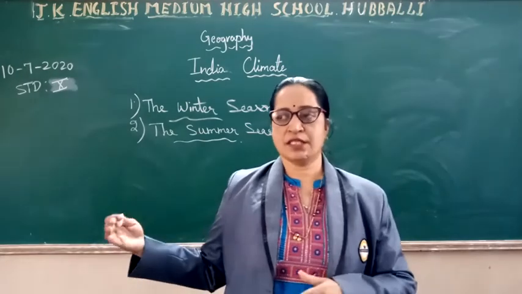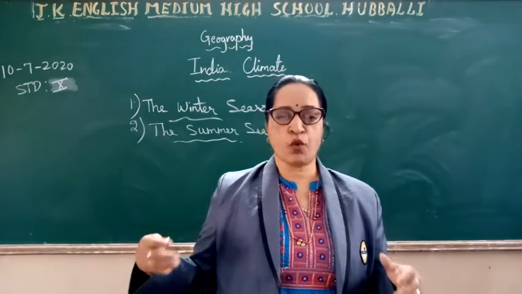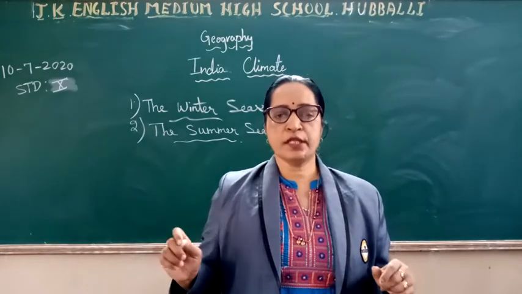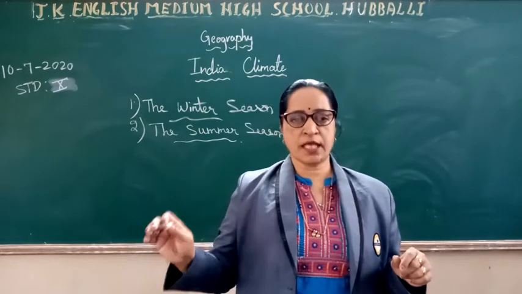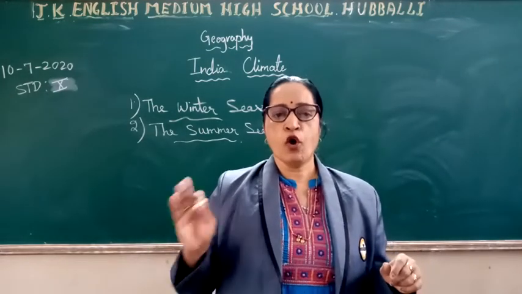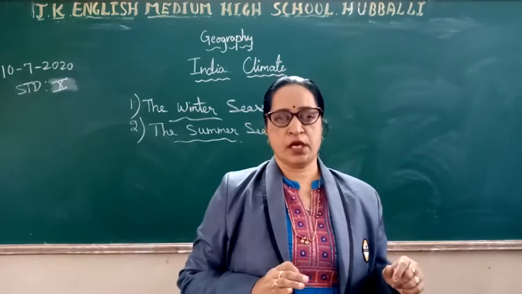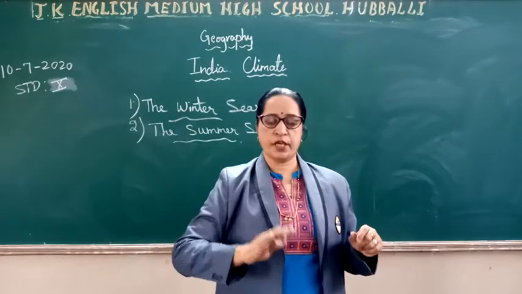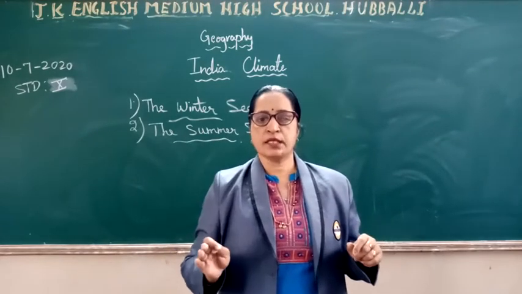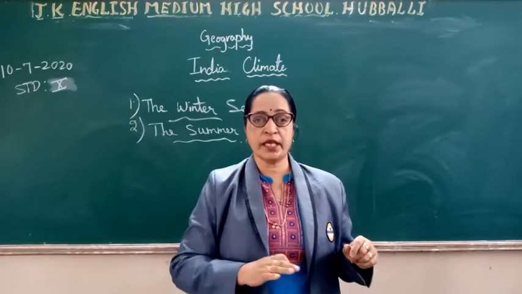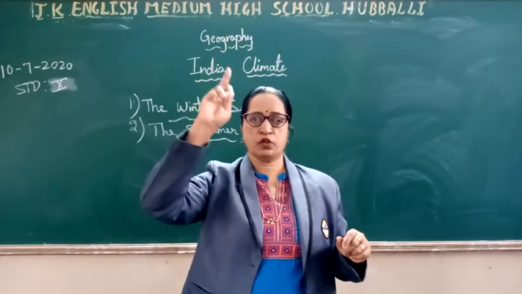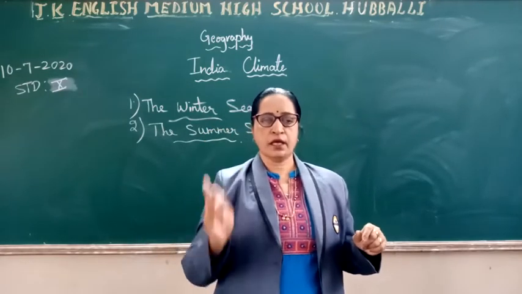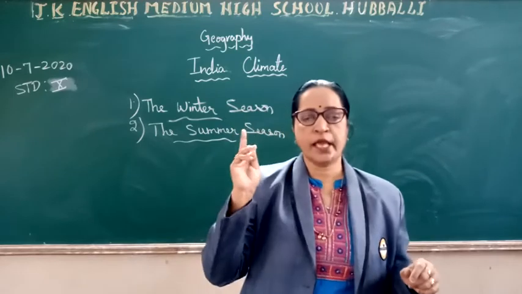But now the seasons are changed. It is not the same as it was earlier. So now about the summer season, what do you all know, children? What happens during this season? During this season, the sun's rays fall vertically over the northern hemisphere. In the winter season, the sun's rays fall vertically on the southern hemisphere. See the difference, children. So keep these differences in mind. Winter season, southern hemisphere. In the summer season, it is northern hemisphere.